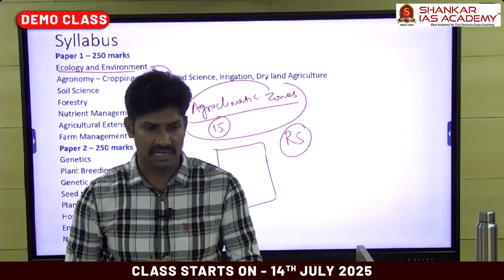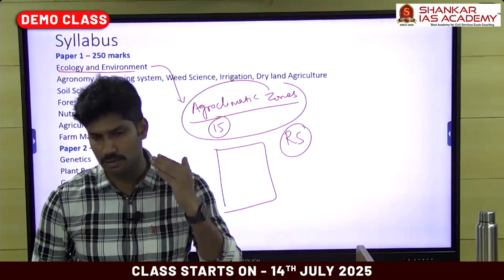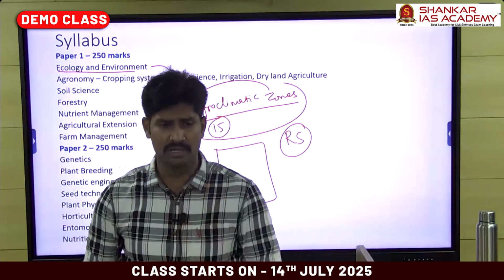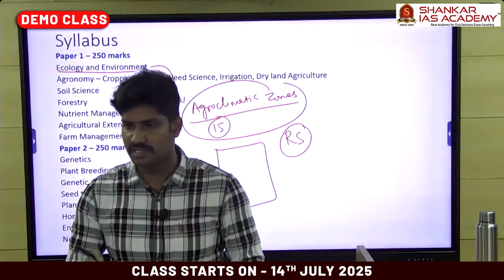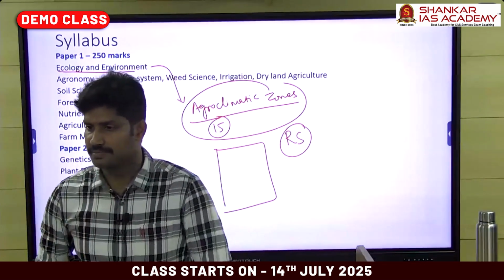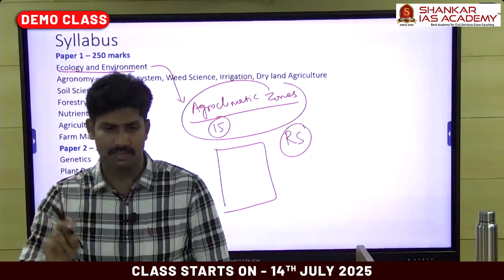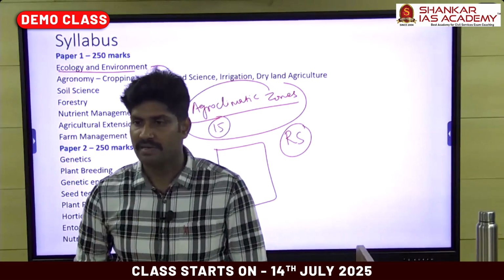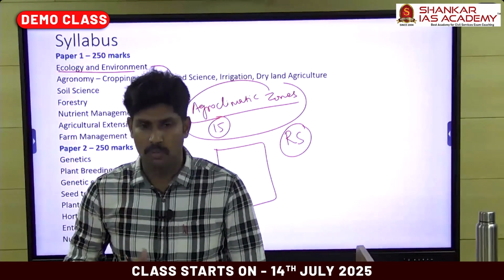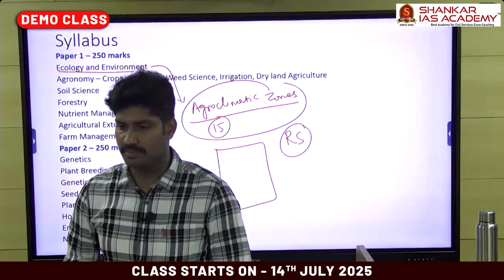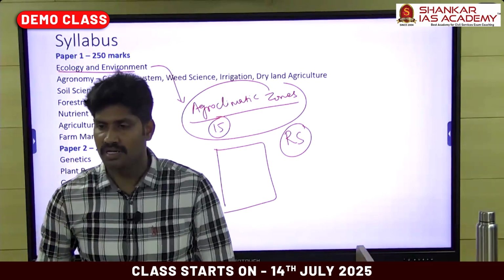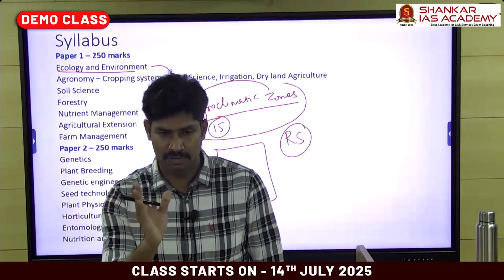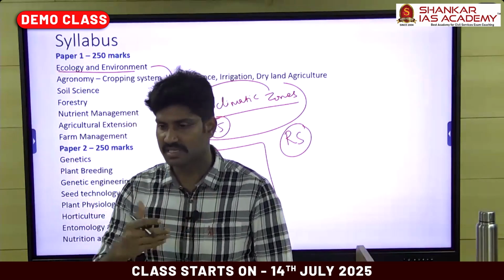The problem is, for those who are preparing the agri optional by self preparation, the main problem is that the syllabus topics are just major topics, just 1-line syllabus, right? So in our coaching program, I will break the topics into the minor topics that are possible. In a particular topic, what are the areas we need to cover? What are the possible questions? We discuss in this way in our class.